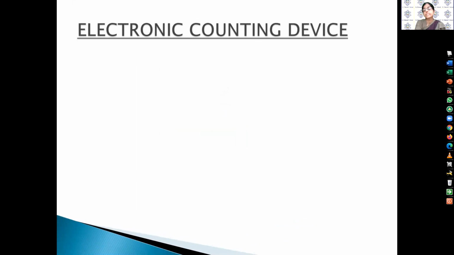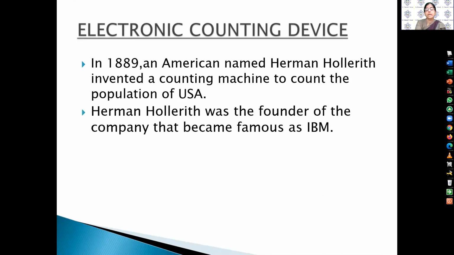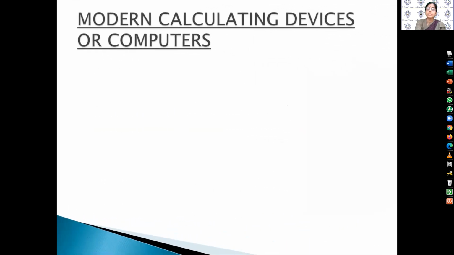Then after, what comes? Electronic counting device. In 1889, an American named Herman Hollerith invented a counting machine to count the population of the USA. Herman Hollerith was the founder of the company that became famous as IBM, International Business Machines. This is a picture of Herman Hollerith. And what comes after? Modern calculating devices, or computers.